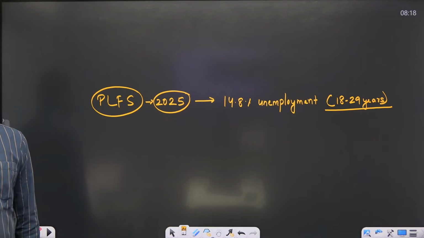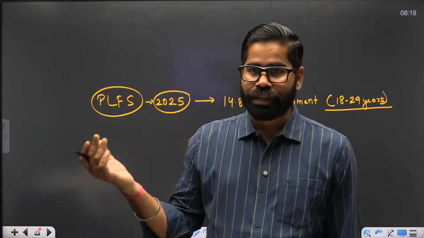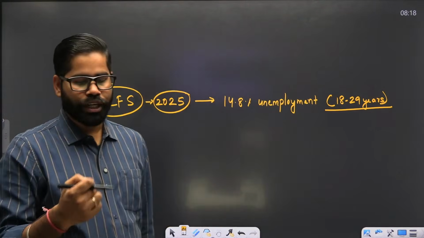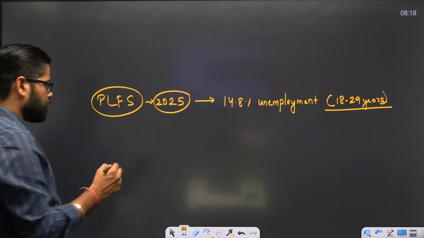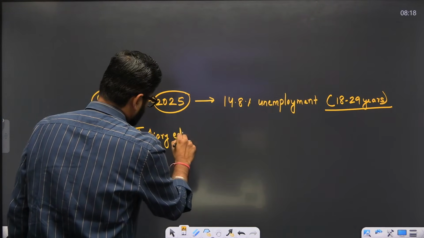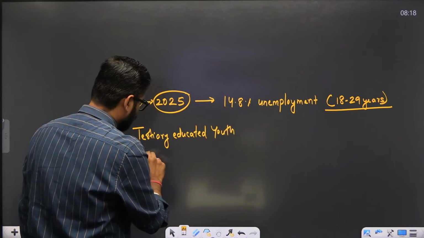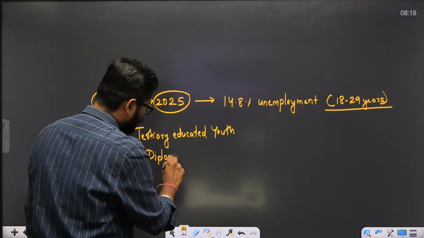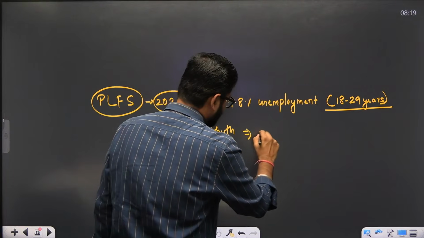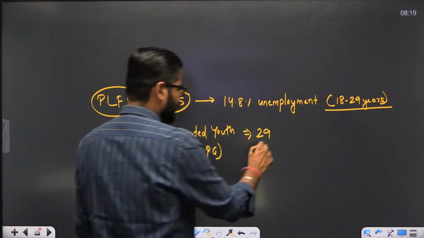Then if we talk about those who have more education, this is something we have discussed in previous sessions also: the more the education, the less the employment. In the case of tertiary educated youth, those who are diploma holders, graduates or postgraduates, unemployment is around 29.4%.